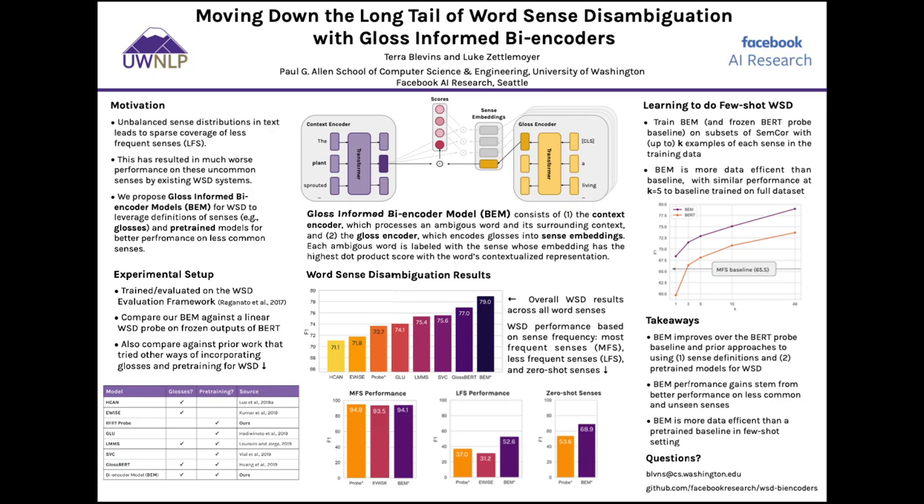So, in conclusion, we see that the bioencoder model improves over our baseline and previous approaches on English all-words word sense disambiguation. And from our analyses, we show that these gains come almost entirely from improved performance on less common senses of words.